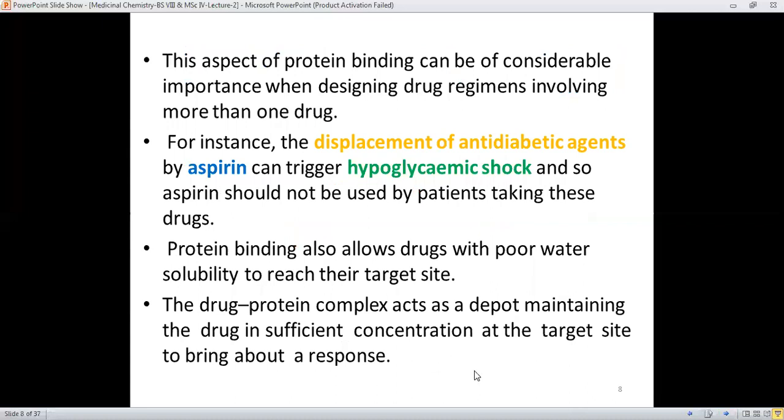This aspect of protein binding can also be of considerable importance, because when we are designing drug regimens involving more than one drug, it means that when the doctor is saying that you have to take more than one drug, then this aspect of binding must be kept in mind: which drug molecule will bind more strongly or more firmly, for how much time, and which drug molecule will be released earlier.